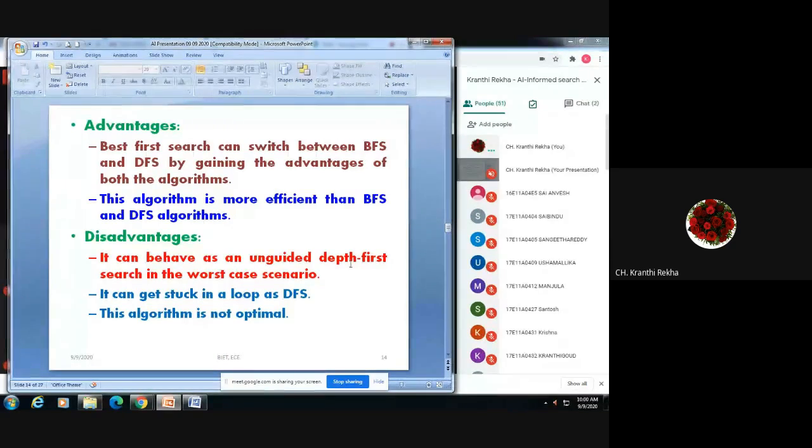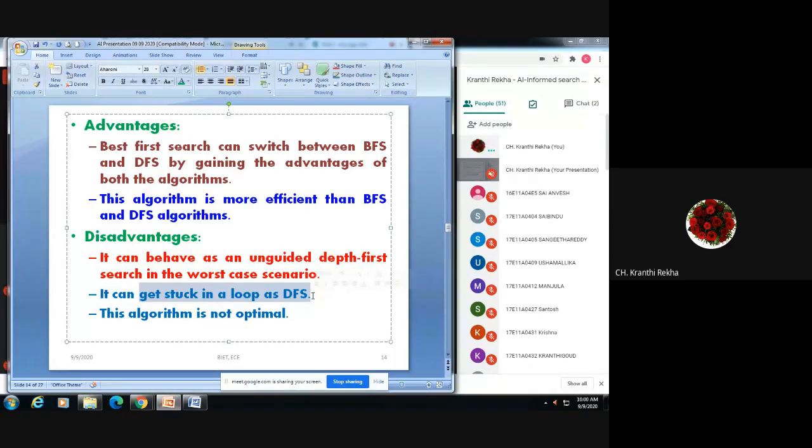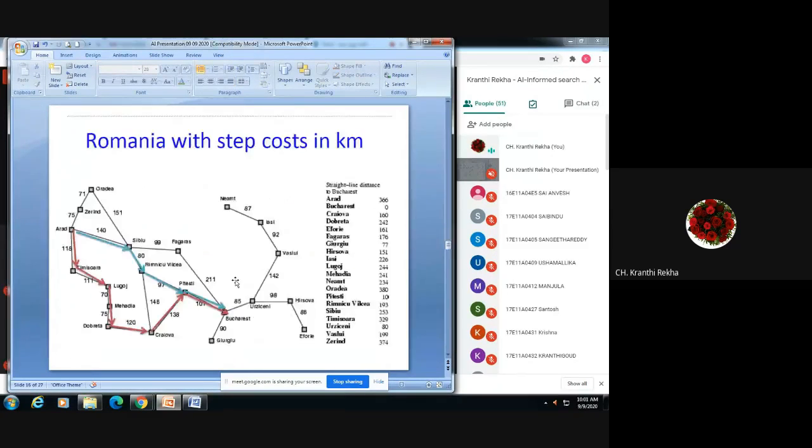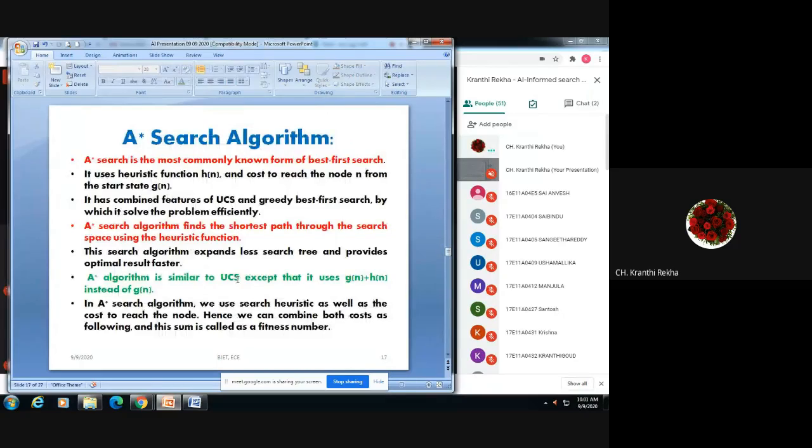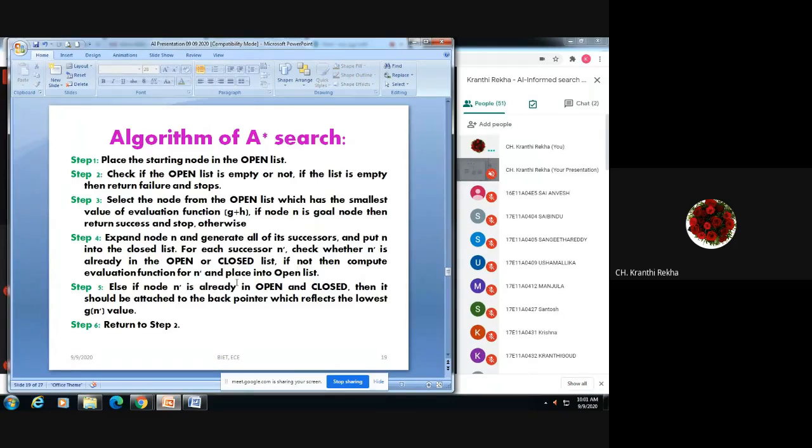That means for an infinite loop it goes on searching. No proper goal can be achieved by making use of best first search. It can get stuck in a loop like depth first search, so it cannot give you the proper result or reach the goal. Because it makes use of depth first search, it is not complete, and this algorithm is not optimal. These are the disadvantages. To avoid them we go for A star search, in which a proper cost function, the path cost, is used.